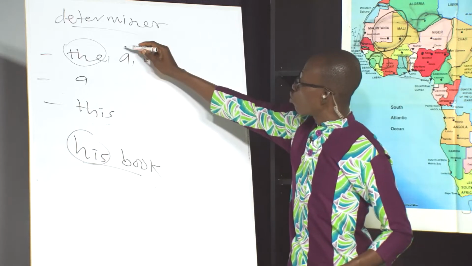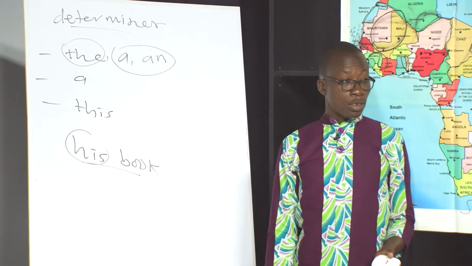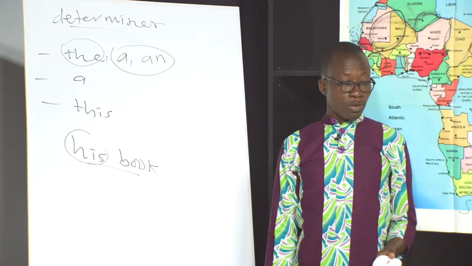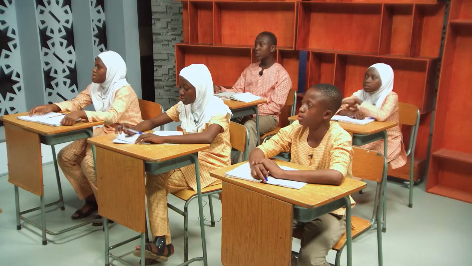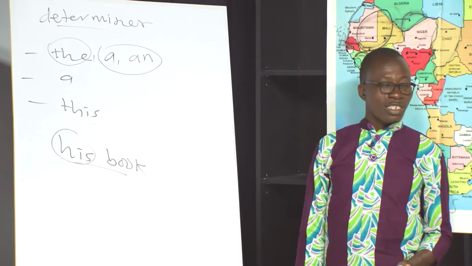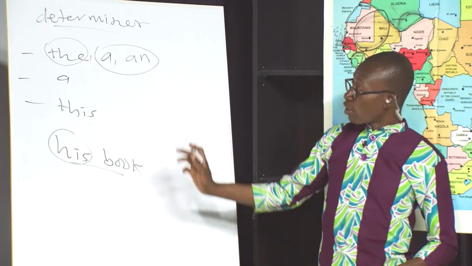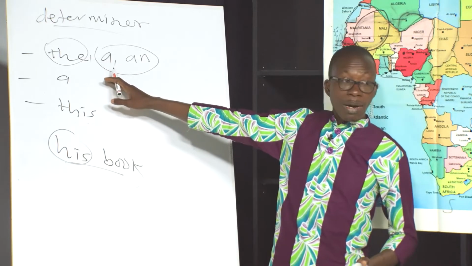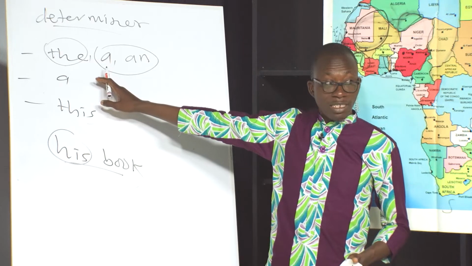We say these two are indefinite. Do you remember? Yes, sir. If you don't say yes when you have forgotten what you've learned in previous classes. You are supposed to learn these from the upper primary. So if you have forgotten, go and revise. It's very good.